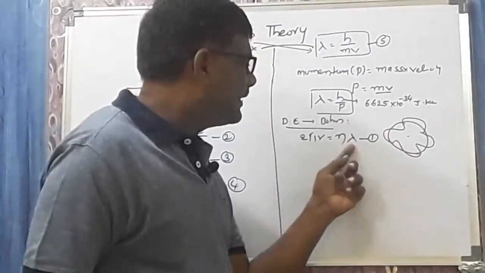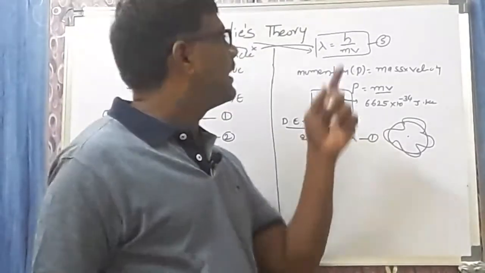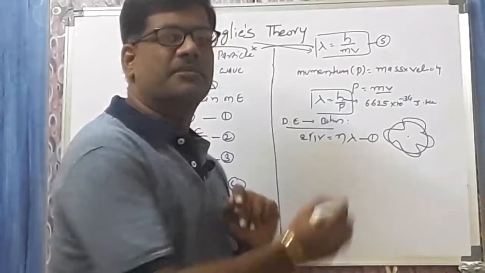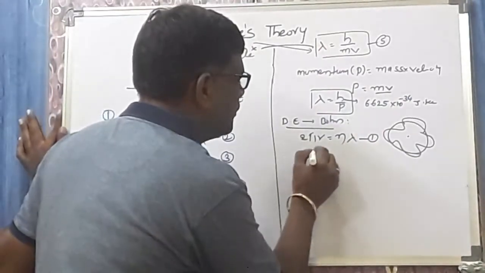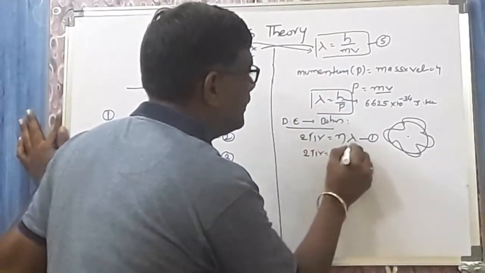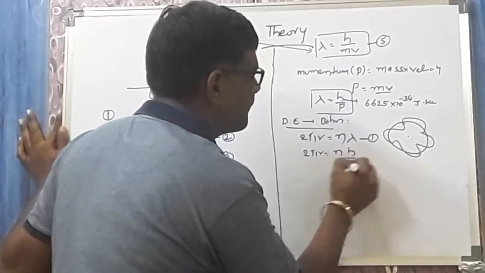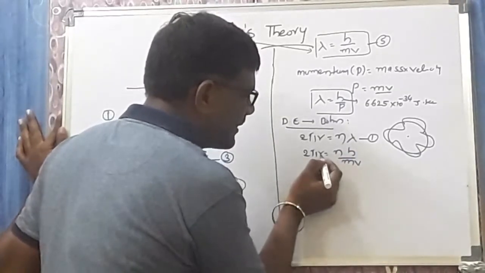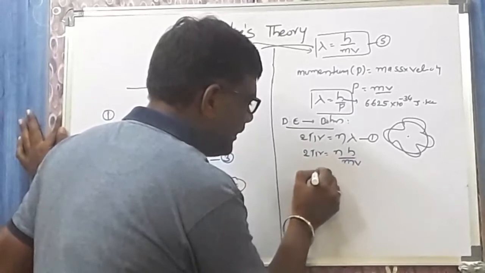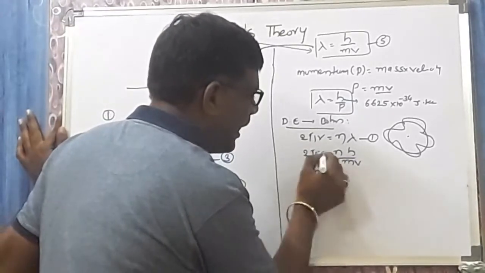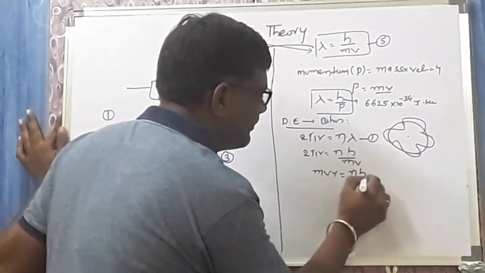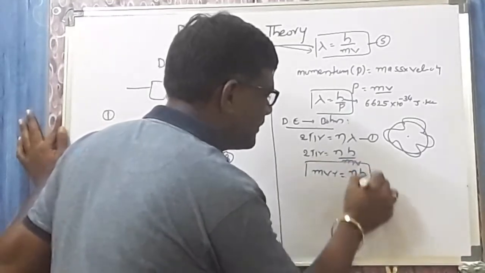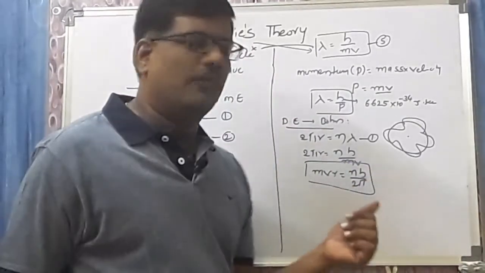Now, according to the de Broglie equation, lambda is equal to h by mv. Substituting in place of lambda, 2 pi r is equal to n into h by mv. Now I take mvr on one side and 2 pi on the other side. Ultimately you get mvr is equal to nh by 2 pi. What is this equation?